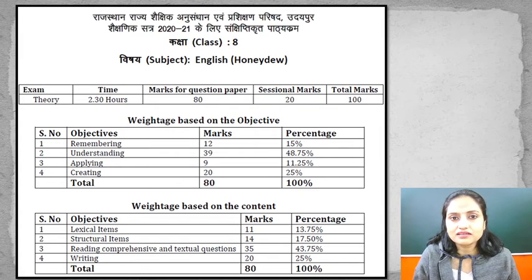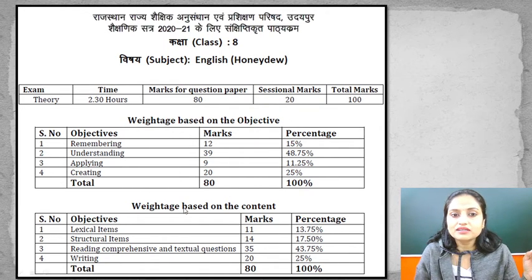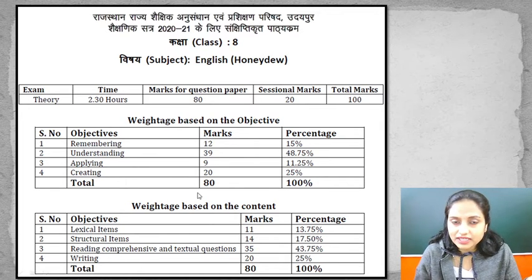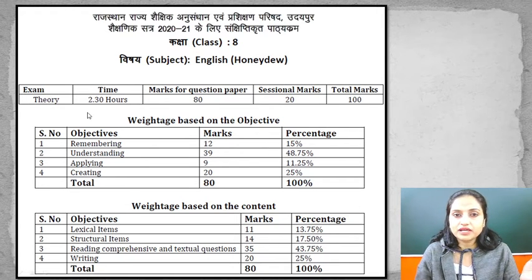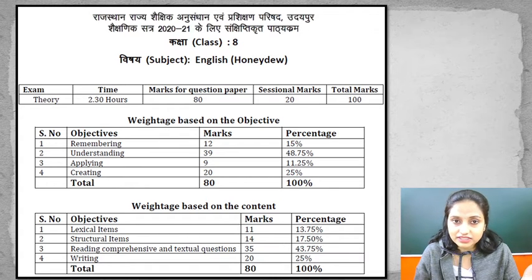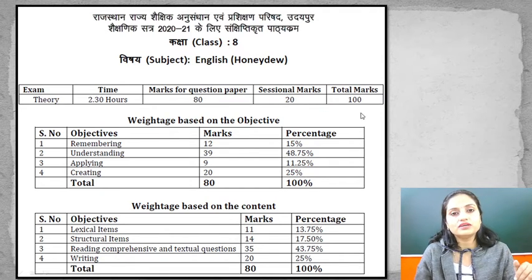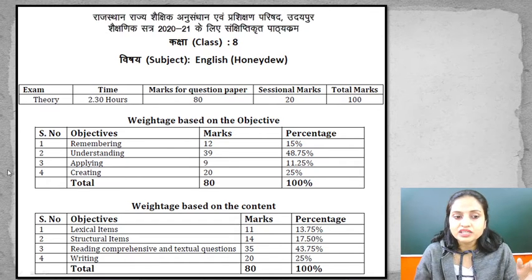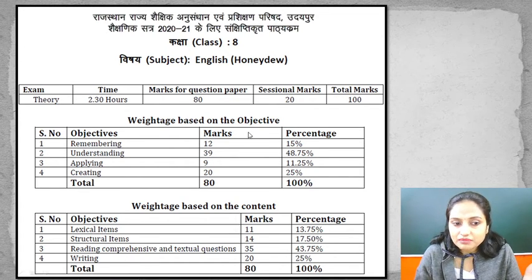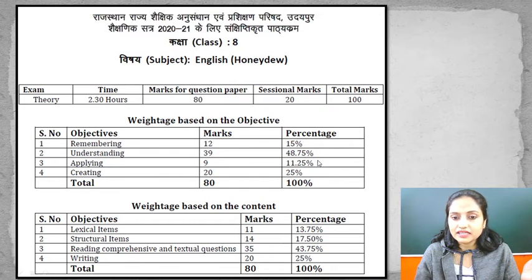On the screen you can see that this syllabus has come from Udaipur, that is from the RDSC board. Your theory paper is going to be of 2.30 hours. The question paper is of 80 marks, sessional marks will be 20 and the total marks is 100. So you will have an 80-mark paper there, 20 will come from school, so the total is 100. The percentage-wise basis here is: remembering 15%, understanding 48.75%, applying 11.25% and creating 25%.